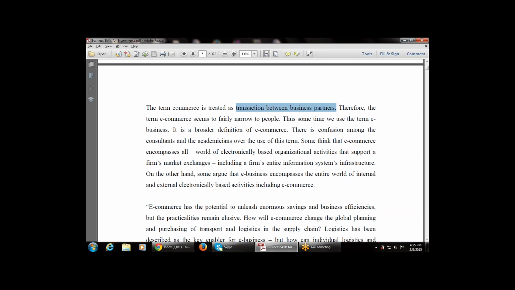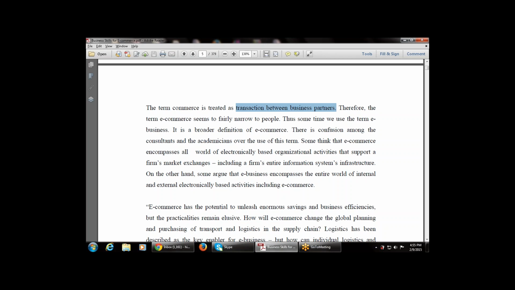That is, therefore, e-commerce seems fairly narrow to people. Therefore, sometimes we use the term e-business. Either we can say e-commerce, or we can say e-business. But if we say e-commerce, that means the trading of goods and services in terms of people.